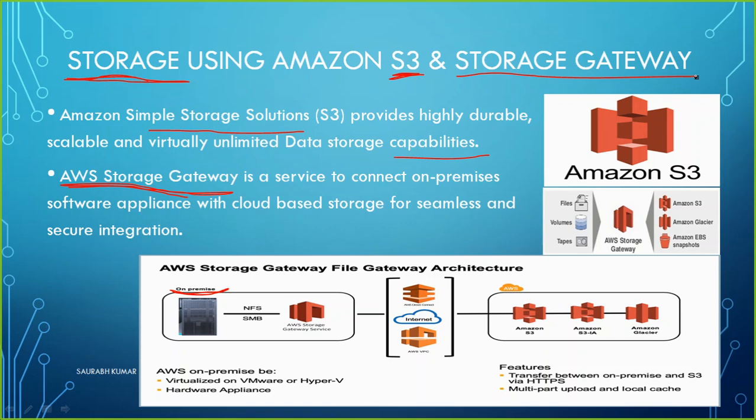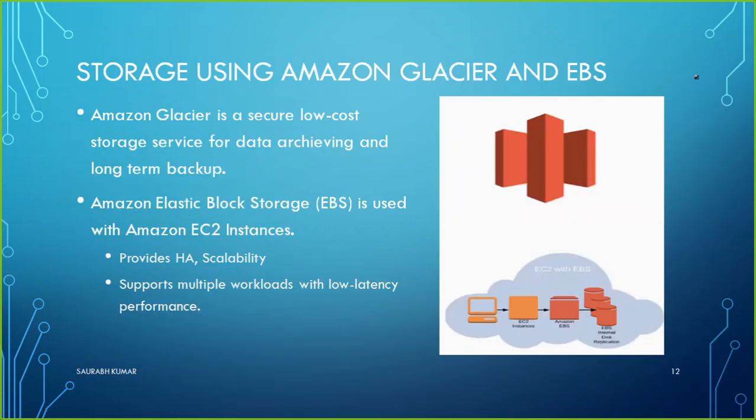Now I'm moving to the next service called Amazon Glacier, or one service we call EBS. Both of them are different. What is EBS? EBS is simply block storage, and if you remember, it is a replacement of the SAN box which we have in on-premises infrastructure. SAN is also offering block storage. So here Amazon EBS is also offering block storage where you keep your data. Big data you can be storing there.